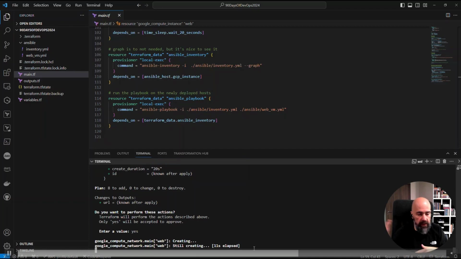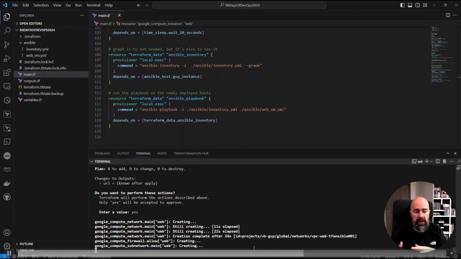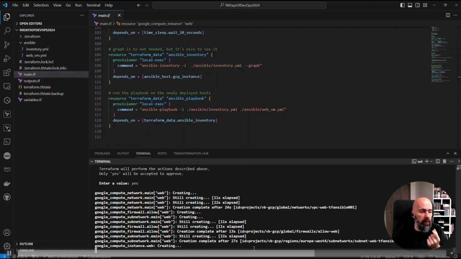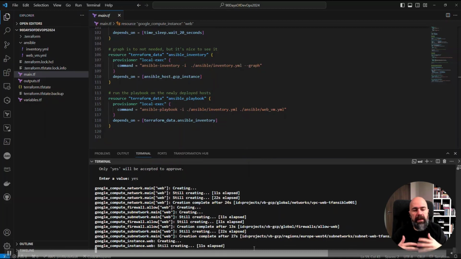The first thing starts in the order in the plan. It starts creating the VPC, subnet. You can see here the firewall rules that are being created. Then it goes and it starts creating the instance, the compute instance of our VM. And well, the recording is a bit fast forwarded.